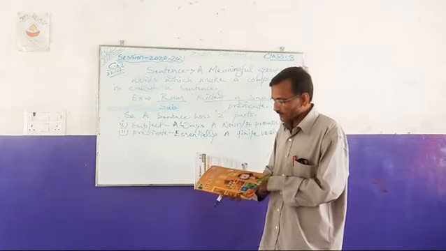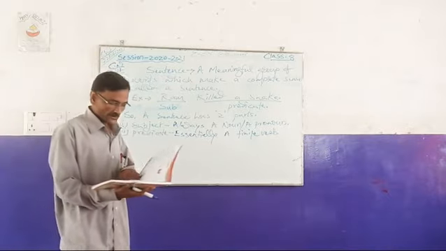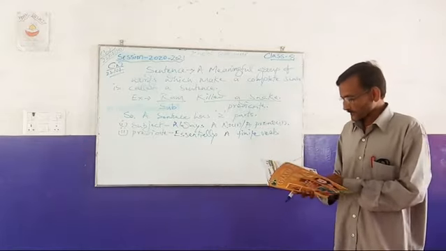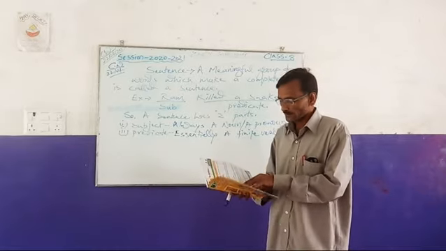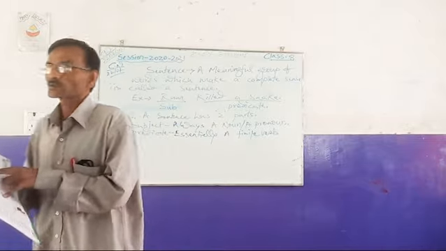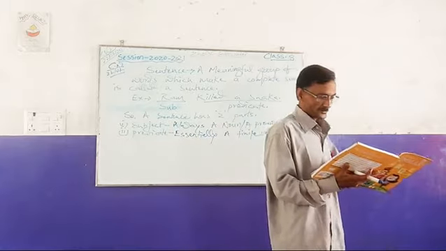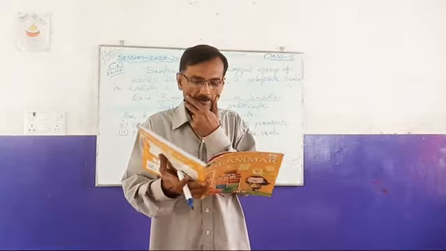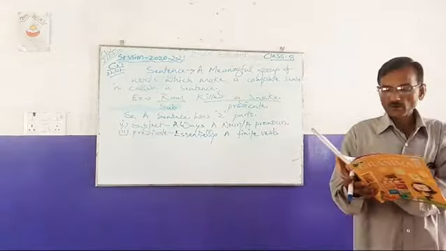Now, here we have been given this as the last point. The subject could be one word or more than one word, made up of different components. It is understood that a subject may be a group of words, as in the boys of this school, which is a group of words and not even a single word. So a subject can be a single word or sometimes a group of words. Now we come to the predicate part. The predicate is the part of the sentence that says something about the action of the subject or something about the subject.